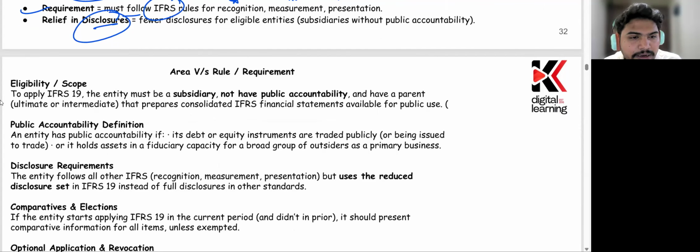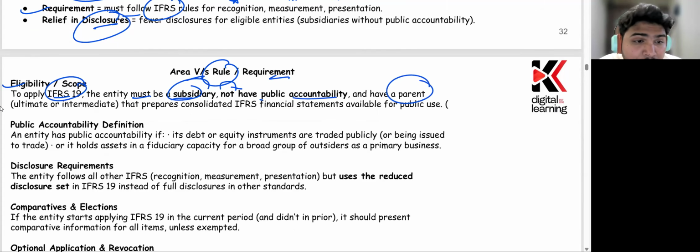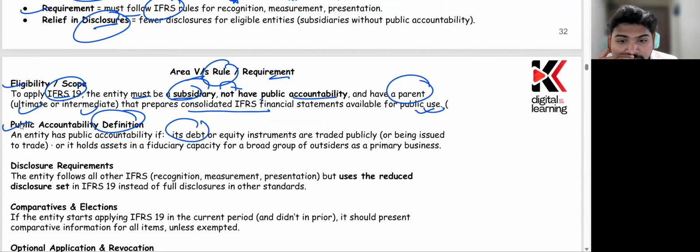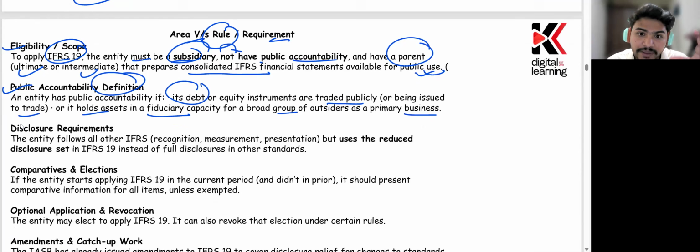Okay. Now, eligibility and scope. If we just go through some rules, areas, and requirements. To apply IFRS 19, the entity must be a subsidiary which does not have public accountability, and it must have a parent, which could be ultimate or intermediate, that prepares consolidated financial statements available for public use, right? Now, the public accountability definition is basically that the debt or equity instruments are traded publicly, or it holds assets in a fiduciary capacity for a broad group outside its primary business. So in the public accountability definition, you can just talk about a non-listed company, more of a private one.